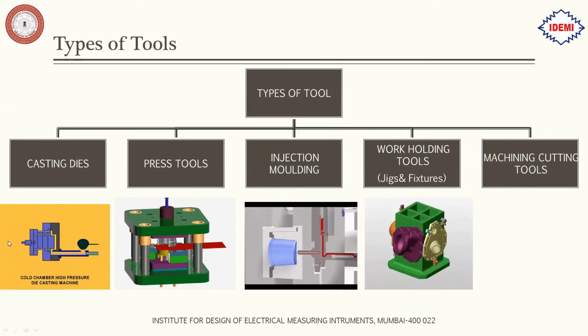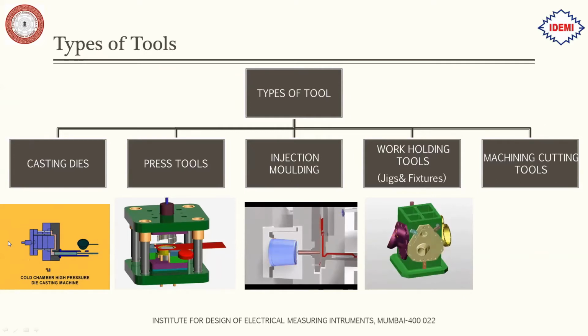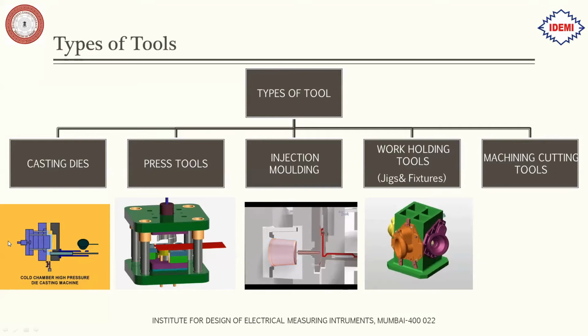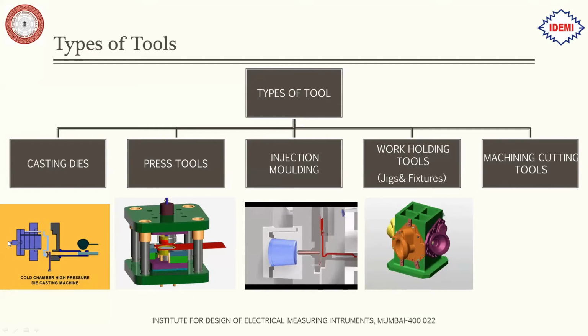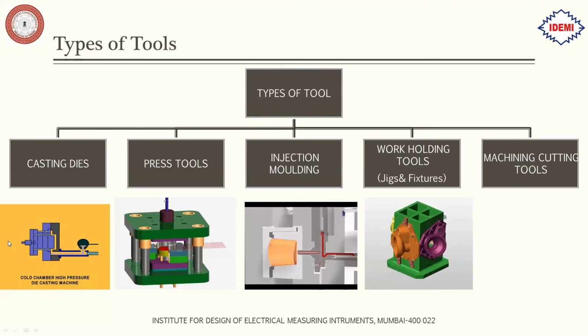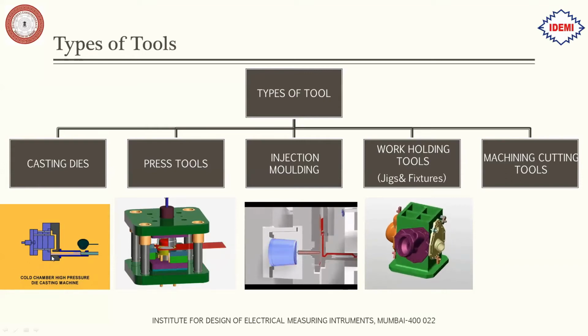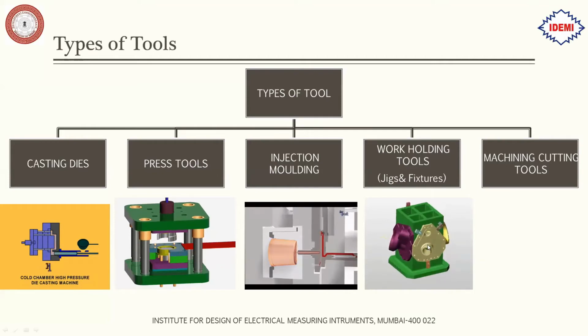So for that, you need to hold the casting at a particular angle, or you need to fix the casting at one place so that you can make the desired operations, for example drilling of a hole or machining of a surface. That can be done using these jigs and fixtures, or you can call them work holding devices.